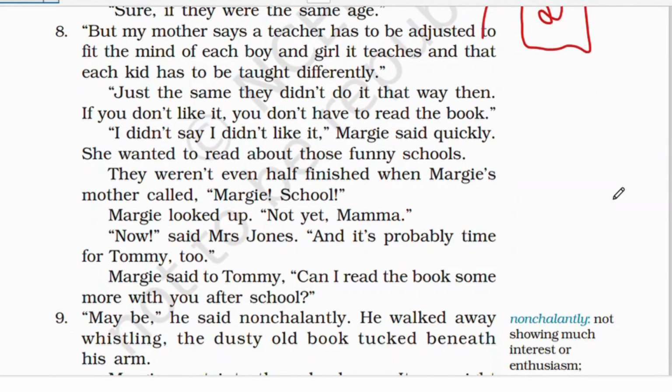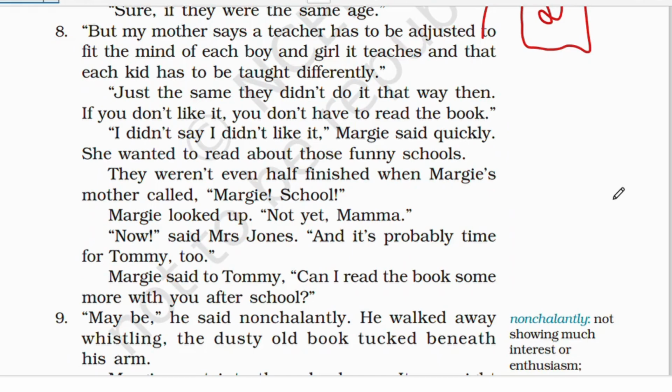But my mother says a teacher has to be adjusted to fit the mind of each boy and girl it teaches, and that each kid has to be taught differently. Now, Margie is telling that my mom says that a teacher needs to be adjusted, right, to how a kid's learning progresses. When we talk about different institutions, they will be tracking your progress, and every kid needs to be taught differently. That's the gist given here by her mother.